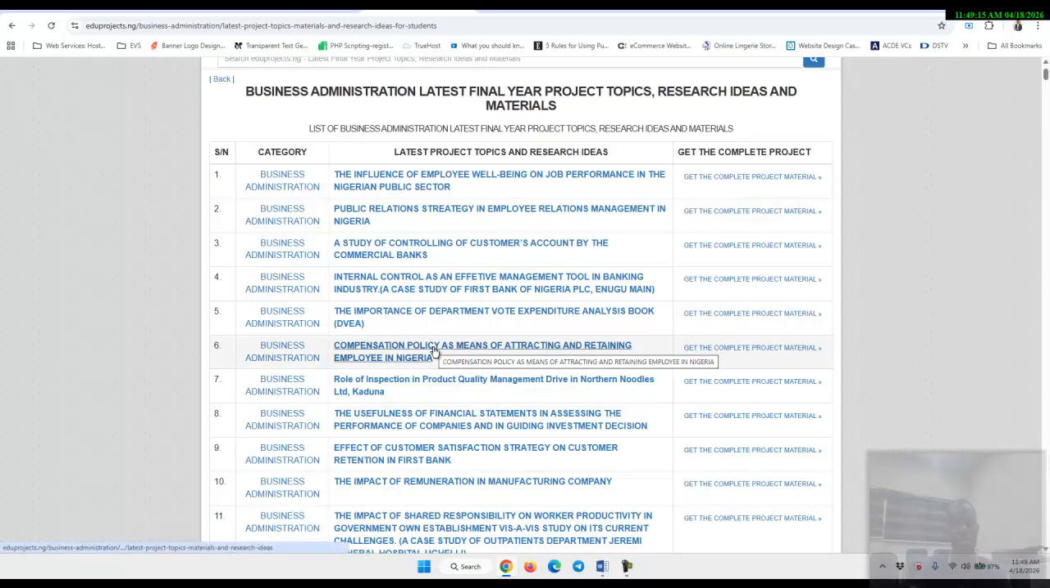Look at this: compensation policy as means of attracting and retaining employee in Nigeria. This person is looking at compensation policy. That is the independent variable. Now, as a means of attracting and retaining employee in Nigeria, that one is dependent, because the compensation is the one influencing the attracting and retaining of employee. So the compensation policy is the one changing the other one, but compensation policy doesn't change. That's the reason we say that compensation policy is independent, while attracting and retaining is the dependent variable.